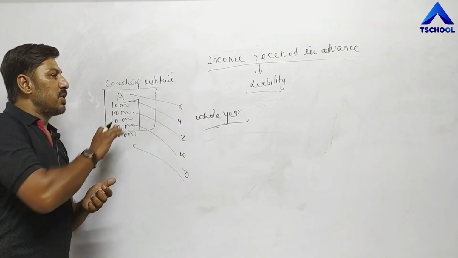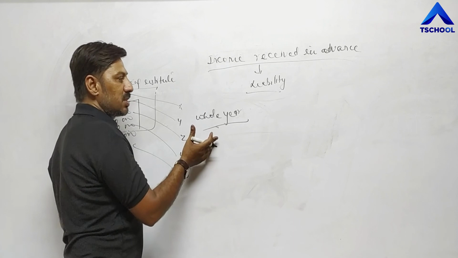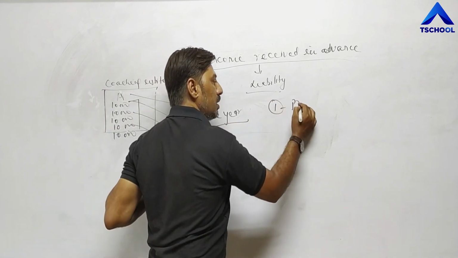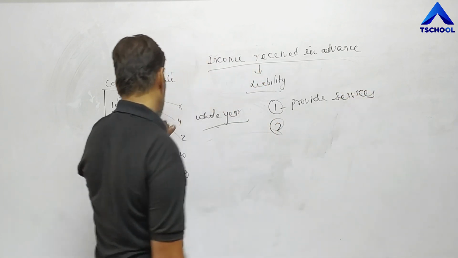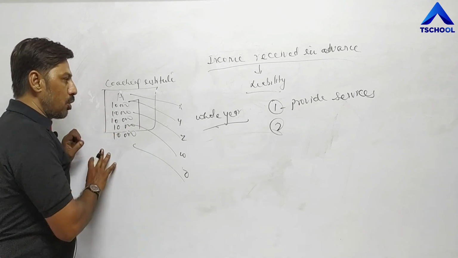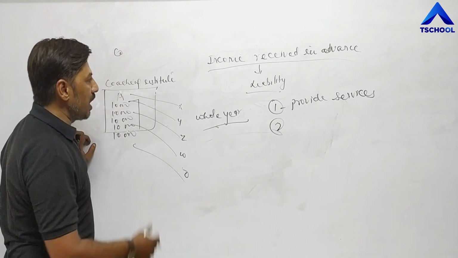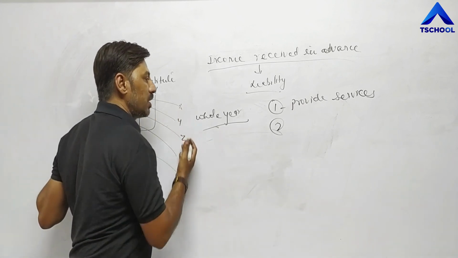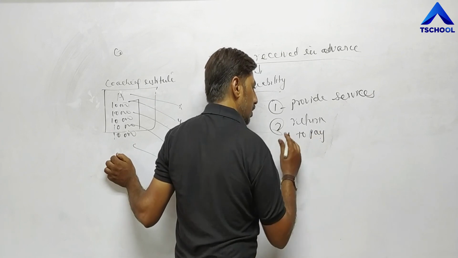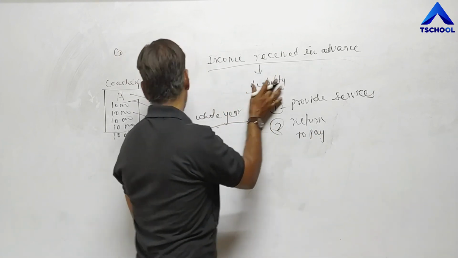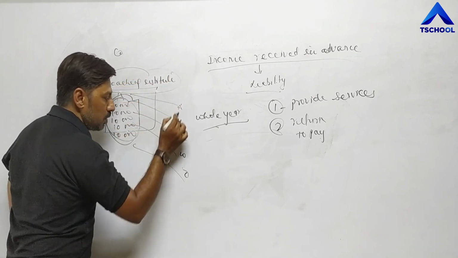But due to lockdown, he was not able to run his coaching center. So what does he have to do? He has two conditions: either he has to provide services for the whole year, or if he is not able to provide services, as right now many institutes are not able to due to lockdown, they have to return this 10,000 to the different students. Return means they have to pay, and an amount which has to be paid is called a liability. So 50,000 rupees becomes a liability for this coaching institute. They have to return this amount to all these different students.